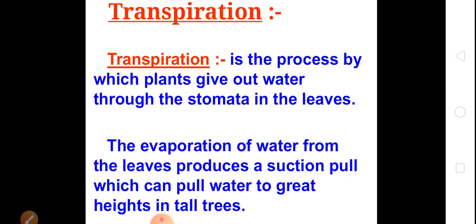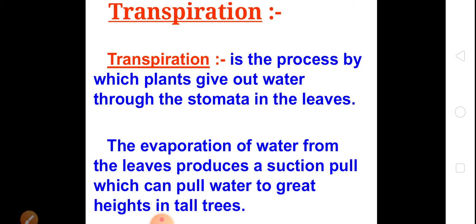Next and last topic of this chapter is transpiration. Transpiration is a process by which plants give out water droplets through the stomata in the leaves. This is a process of evaporation.